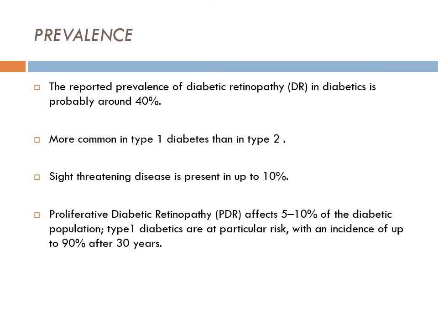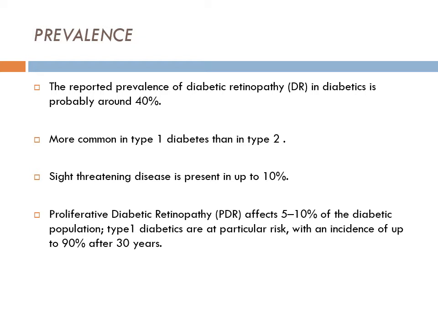Why is this knowledge important? Because when we learn the pathophysiology of diabetic retinopathy, we will see that there is damage at the level of basement membrane and pericytes, which leads to all the complications of diabetic retinopathy.